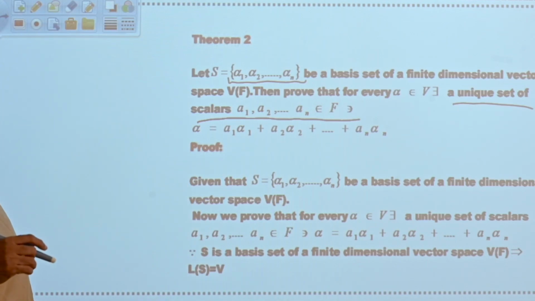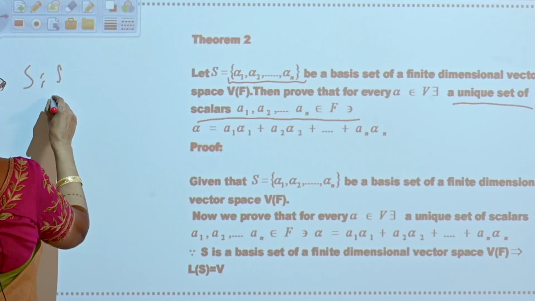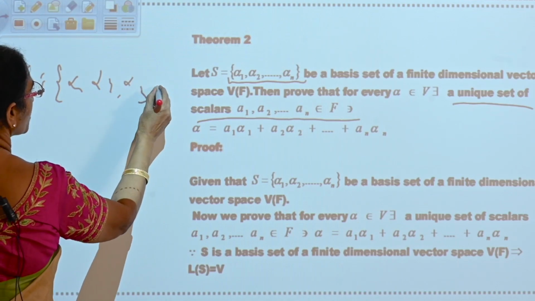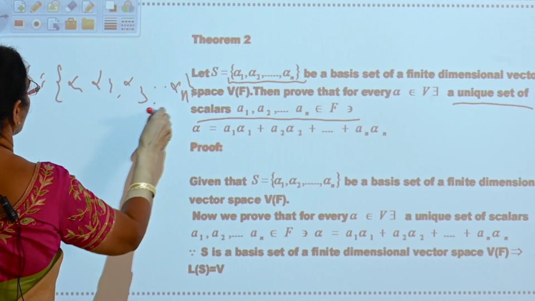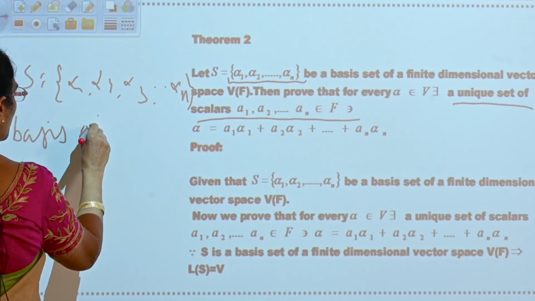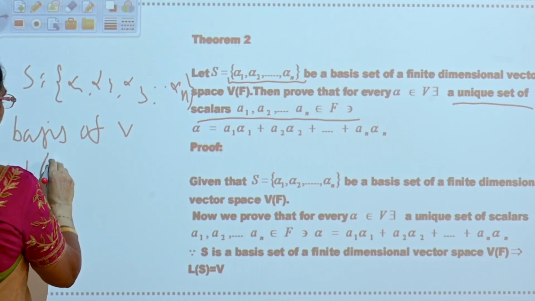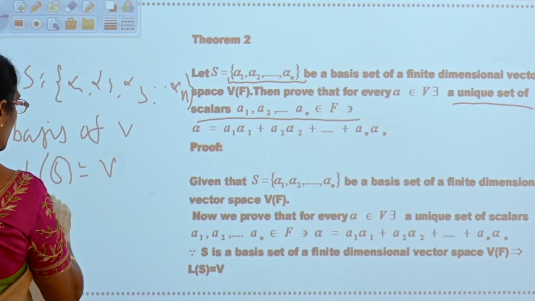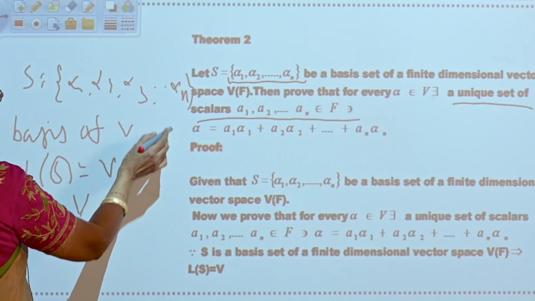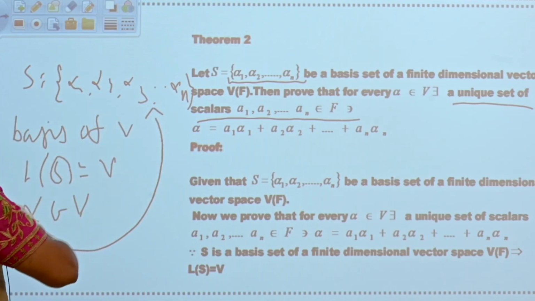Now what is S? S is the basis set. Basis set means S is equal to what is given to you: alpha 1, alpha 2, alpha 3 and so on up to alpha n. This is S, and it is a basis of V. Since it is the basis of V, L of S is equal to V. That means any element alpha belonging to V will be a linear combination of elements of S.